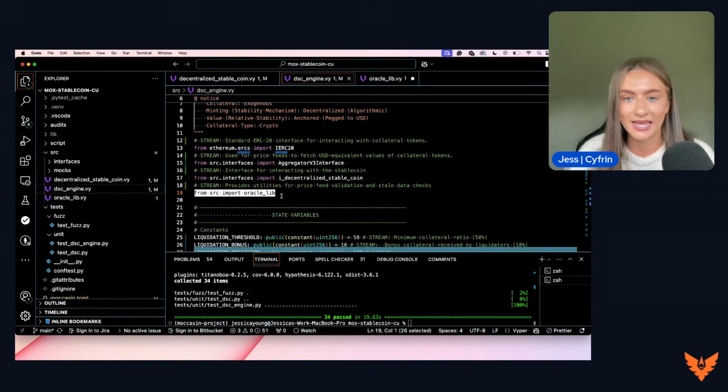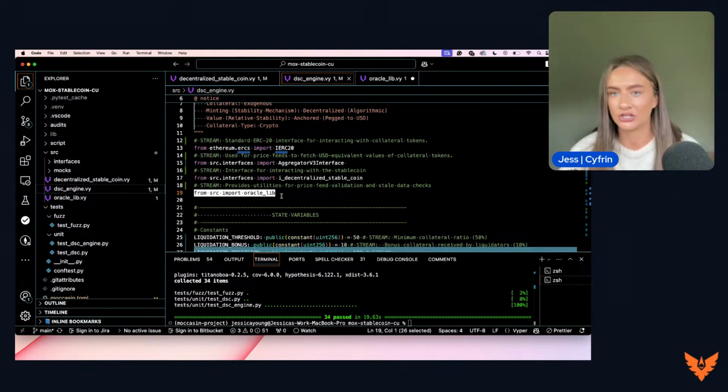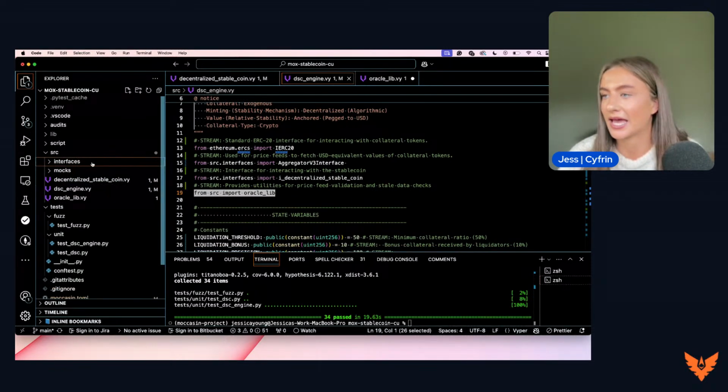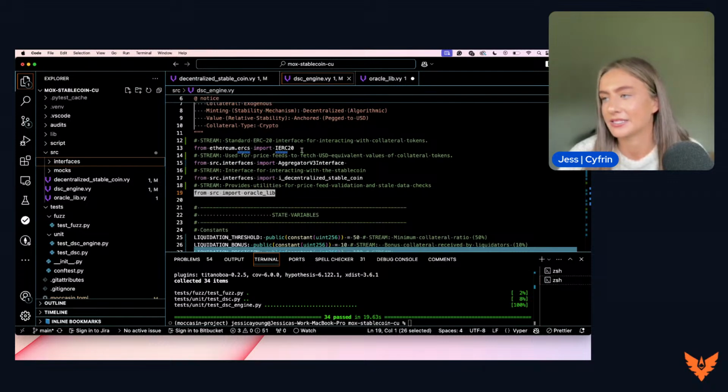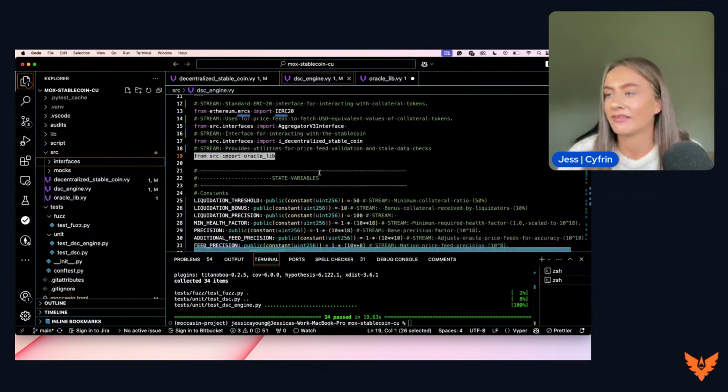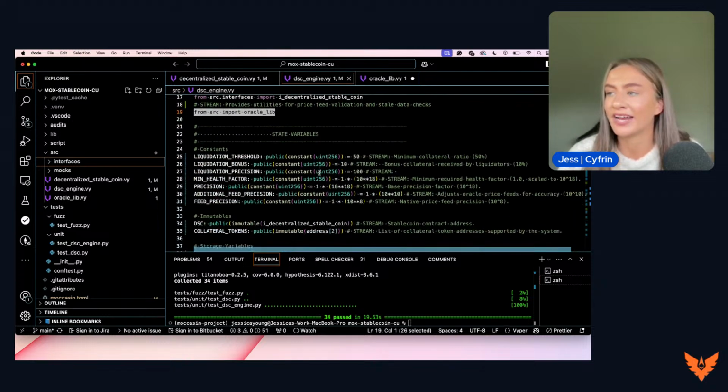We're getting price feed data, the value of different tokens, so that we can properly determine the health value for the collateral and the liquidation of users throughout this contract. Other contracts that we are importing, we have the interfaces that we have built here as well, and we have the IERC20 interface there. So everything is imported and ready to go.